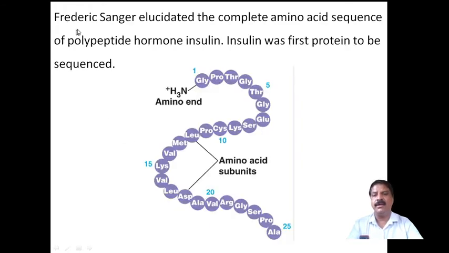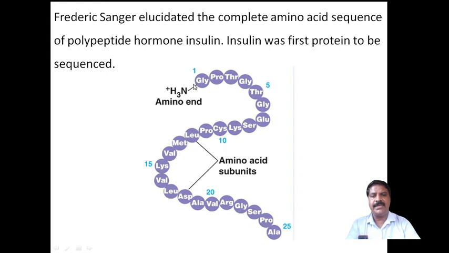And here Frederick Sanger elucidated the complete amino acid sequence of the polypeptide hormone insulin. Insulin is a hormone, and it is basically a protein, and its structure was elucidated here. Insulin was the first protein to be sequenced. Frederick Sanger elucidated the first protein structure, that of insulin.